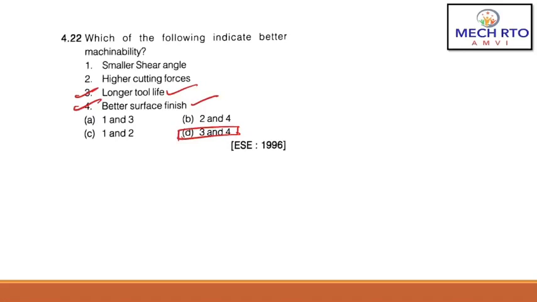So machinability is basically indicated by better tool life, better surface finish and longer tool life. Good machinability indicates good surface finish, so the fourth is obviously a right answer. And long tool life is the property of good machinability. So the correct answer is D, asked in 1996.